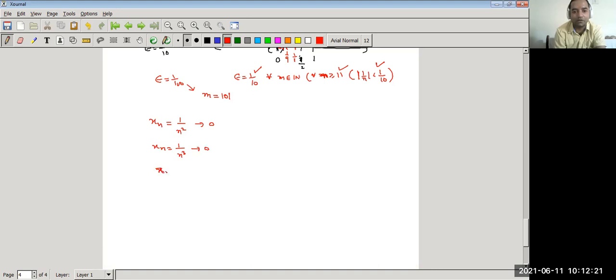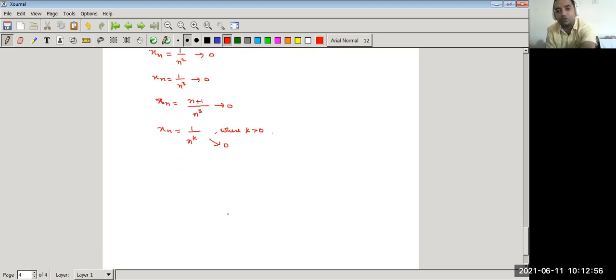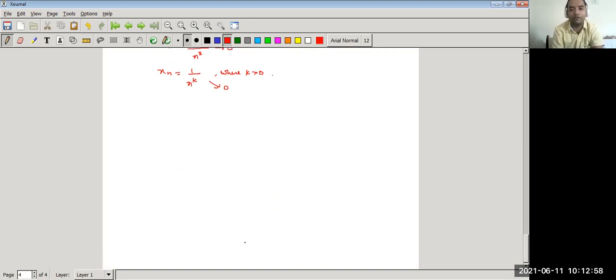Or xn is equal to 1/n cube plus n. This is also a null sequence. xn is equal to 1/n to the power k, where k is any real number greater than 0, then this sequence also converges to 0. In this way we can find so many examples of null sequences.